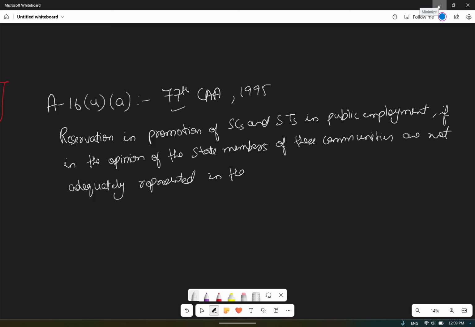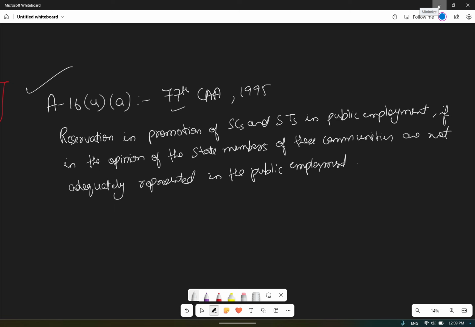So whenever they give a reservation in promotion, they have to prove to the Supreme Court, and provide adequate data, that they are not being adequately represented in the public employment. Then in the case of promotion also they will be given a reservation.